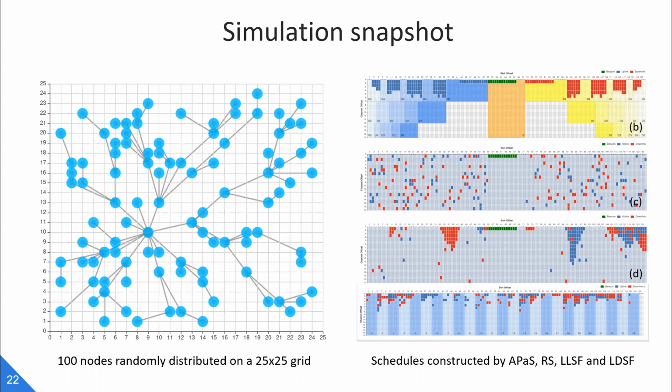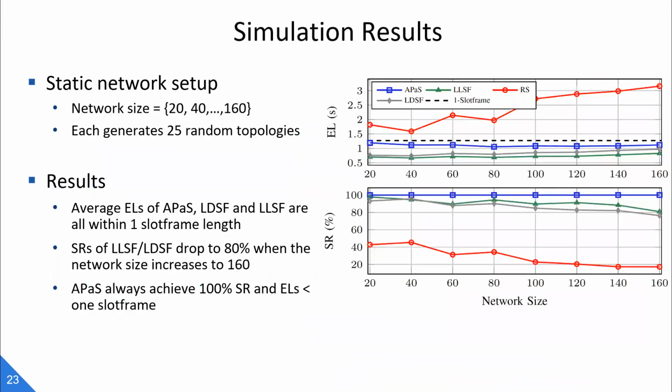Here is a snapshot of our simulation. This is a 100-node network topology and the schedules generated by our APaS, the RS scheduler, and LSF and LDSF. For static networks, here the dashed line represents the length of one slot frame, and we can see that RS demonstrates the highest end-to-end latency and lowest success ratio.